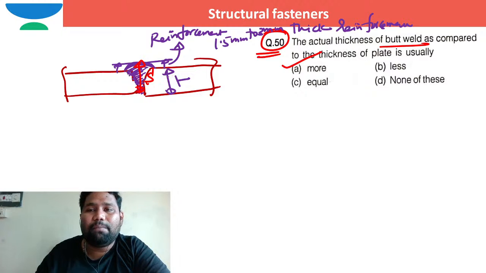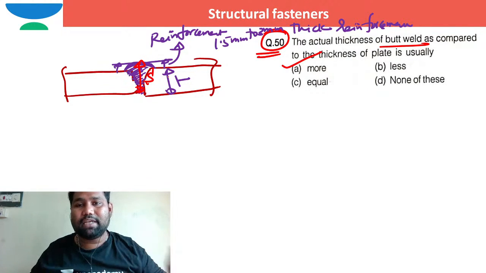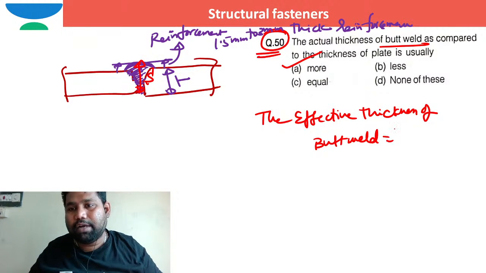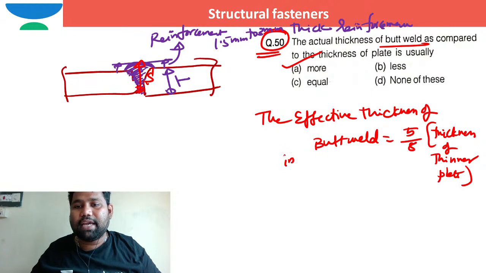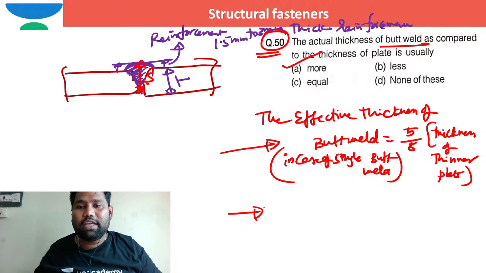The actual thickness is more, whereas the effective thickness in the case of a single butt weld is 5 by 8 times the thickness of the thinner plate.